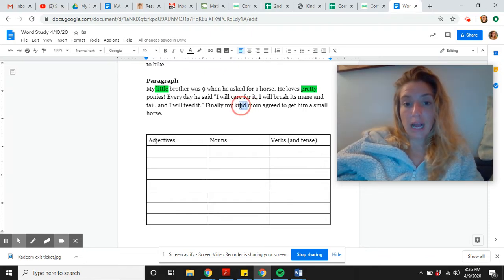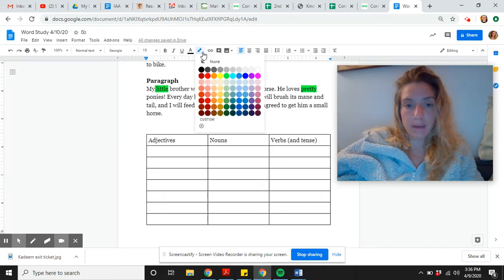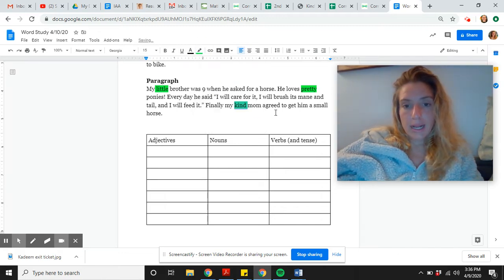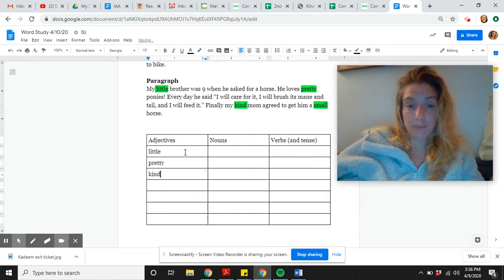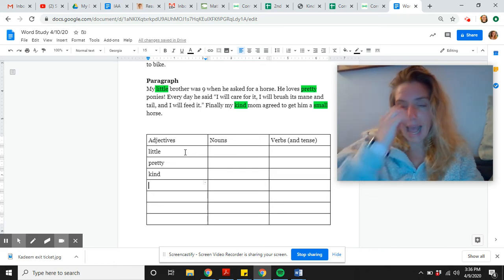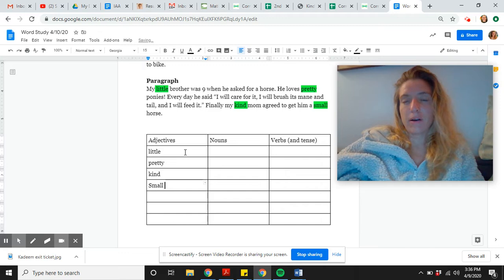The adjectives are kind because that answers the question, what type of mom? My kind mom. And what type of horse? A small horse. So if the word answers the question, what type? It's going to be an adjective. I'm going to write my adjectives down here. I would suggest that you write this down just because I'm a speedy typer and I think it's going to make more sense for you to do it on paper, but it's up to you.